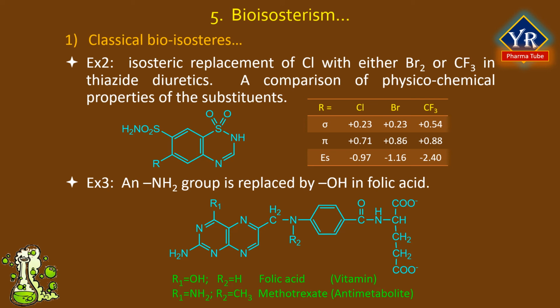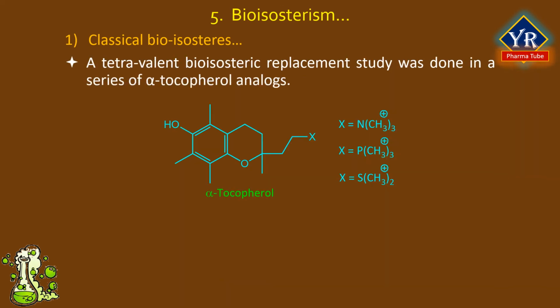the enzyme active site. A tetravalent bioisosteric replacement study was done with a series of alpha tocopherol analogues. Alpha tocopherol has been shown to scavenge lipoperoxyl and superoxide radicals and to accumulate in heart tissue. This is thought to be a part of the mechanism of action to reduce cardiac damage resulting from myocardial infarction. All of the bioisosteric analogues were found to produce similar biological activity.